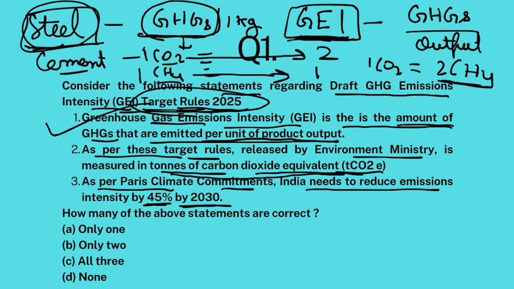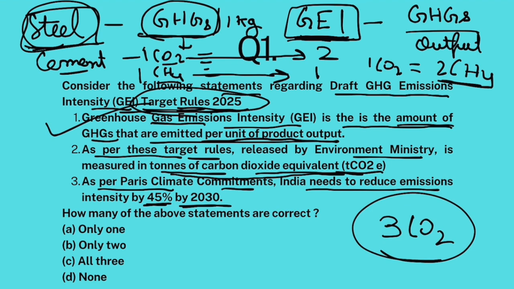So we will say that it is emitting 3 CO2 basically. Make sense? Clear? So basically you need to measure all greenhouse gases in terms of their global warming potential as CO2. Clear?